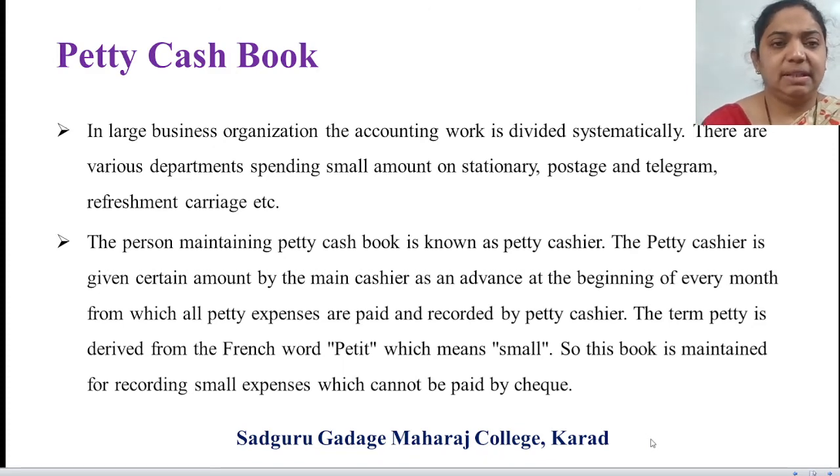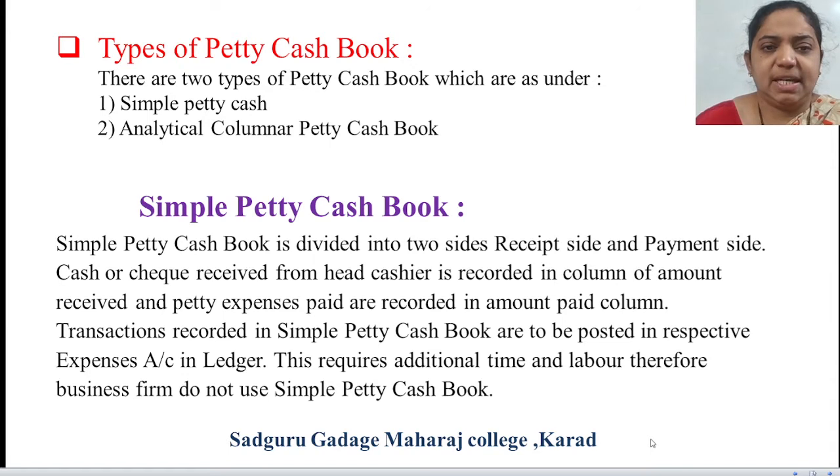Afterward, the next we will see is the two types of petty cash book. Number one is the simple petty cash book and number two is the analytical columnar petty cash book. First, we will see the simple petty cash book. The simple petty cash book is divided into two sides: receipt side and payment side. Cash or check received from the head cashier is recorded in the column of amount received, and petty expenses paid are recorded in the amount column. So it's very simple. Amount is received and amount you are paying. Both you have to make two columns. You'll understand by seeing the format.